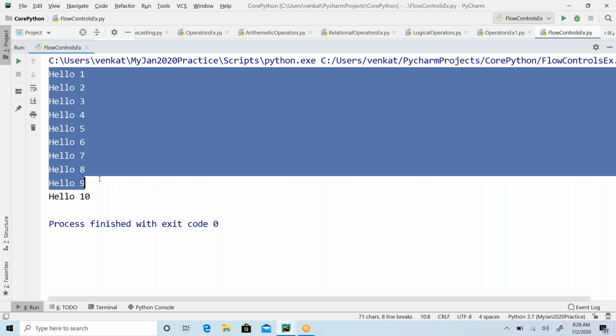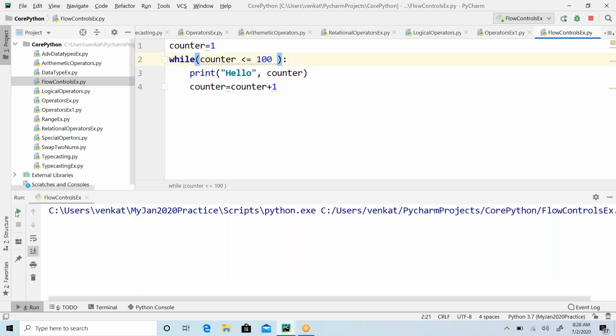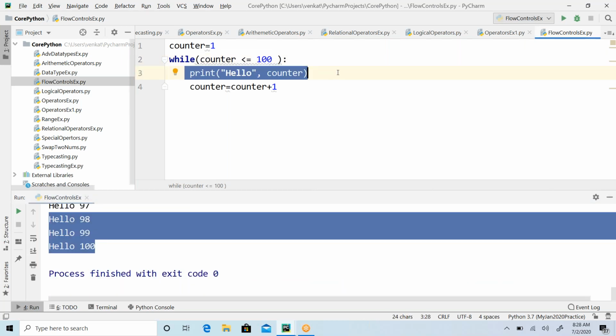For the same logic, if I wanted to execute for 100 times, just add a condition here, 100, that's it. Now it will execute for 100 times. So am I writing this line for 100 times? No, right? I'm writing the line only one time, but executing that for 100 times. So that is how I'm giving instructions to the Python interpreter. I'm conveying to the interpreter to execute this line for 100 times, or it can be 1,000 times, it can be 1 lakh times, 10,000 times also. Happily it will execute.